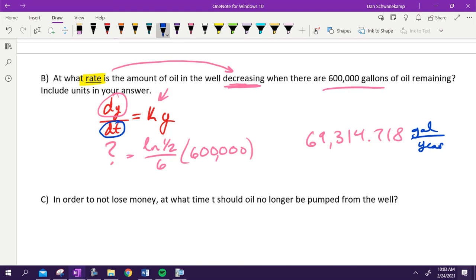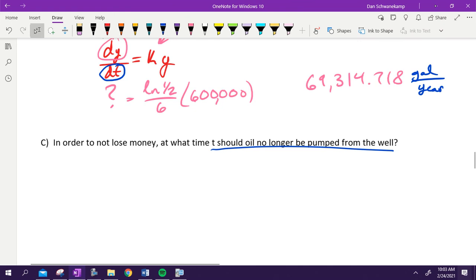Last question. In order to not lose money, at what time t should oil no longer be pumped from the well? To solve this question, we're going back to that equation we found at the very beginning. Y equals that 1 million e to the natural log of 1/2 divided by 6 t. Talk with your neighbor. Solve that thing.